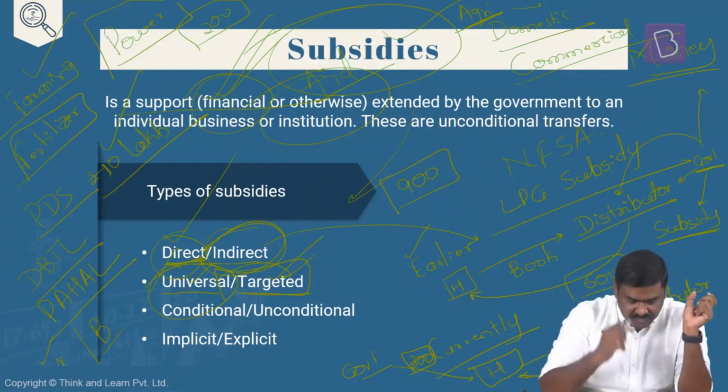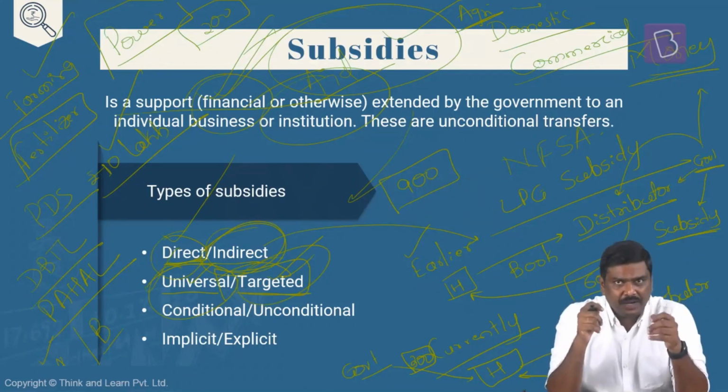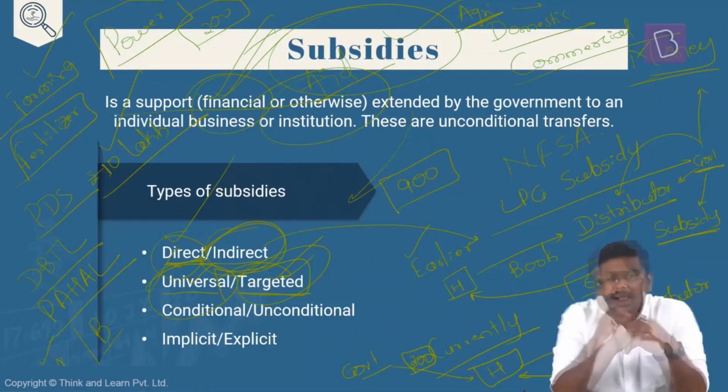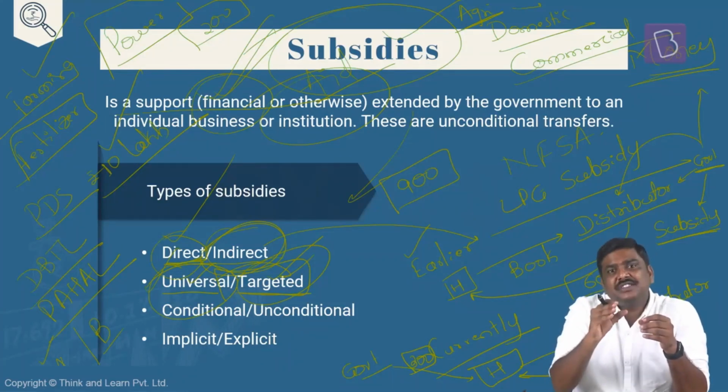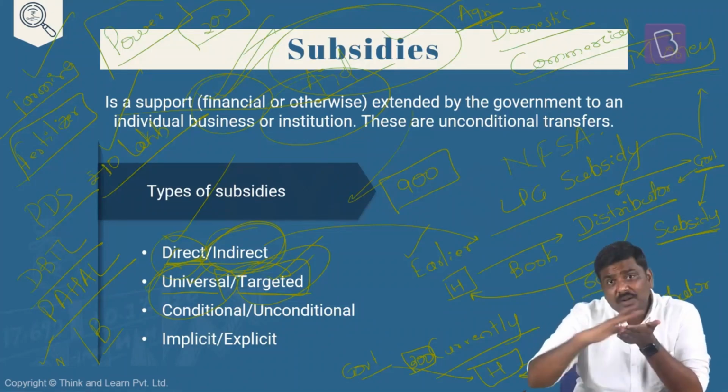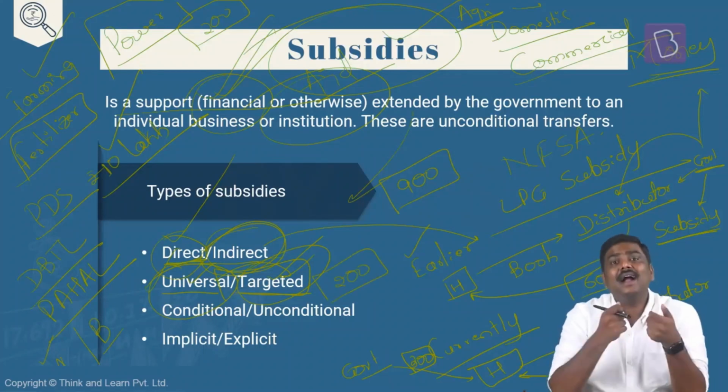So rather than having a universal type of subsidy, it always makes sense to have a targeted subsidy. For example, let's take the example of electricity itself. What if I identify only those households which are part of the BPL, that is below poverty line, category, and because they are part of BPL households, we supply a fixed amount of income support monthly which can be used by these households to pay for electricity bills. Let's say hypothetically, rather than providing universal electricity subsidy, I simply transfer 200 rupees into the bank account of these poor households.